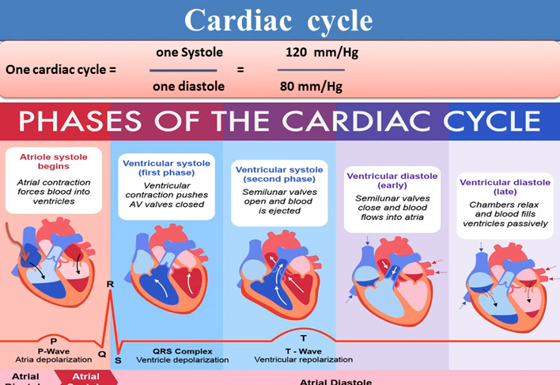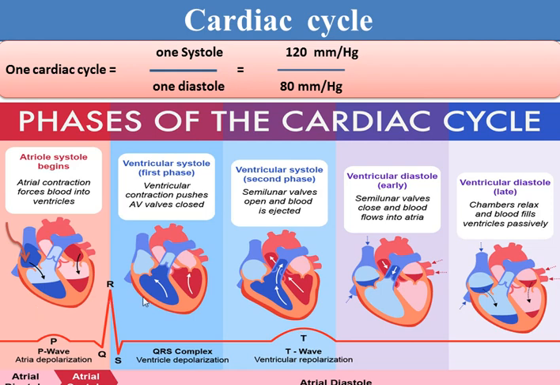And then when the heart reaches the phase of relaxation, that means repolarization, the wave here we call the T wave. So the T wave is ventricle repolarization, ventricle relaxation. This is the mechanical and electrical event of the cardiac cycle. So first we have atrial depolarization, then ventricle depolarization, and finally ventricle repolarization.